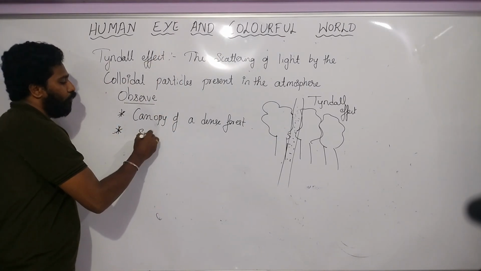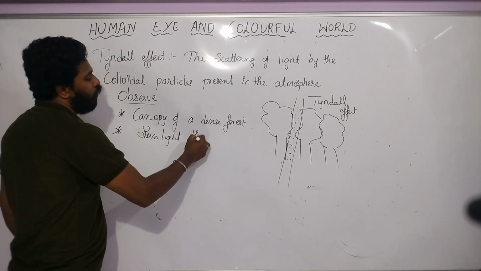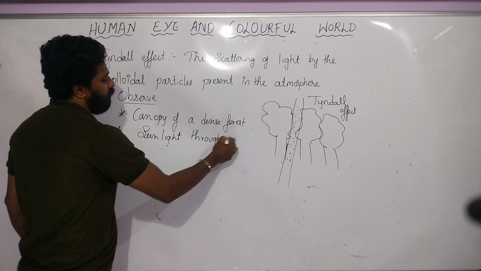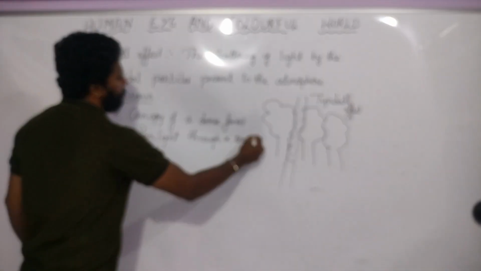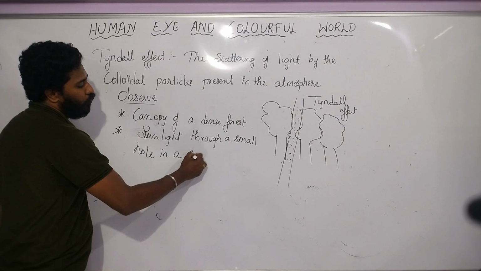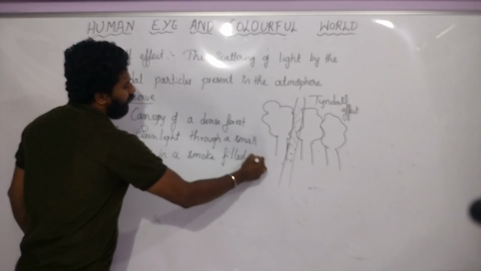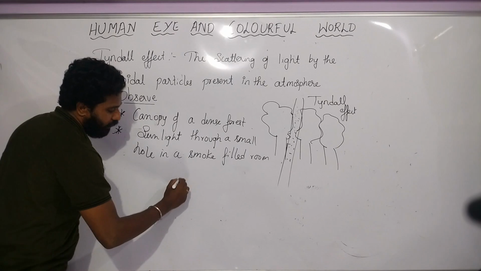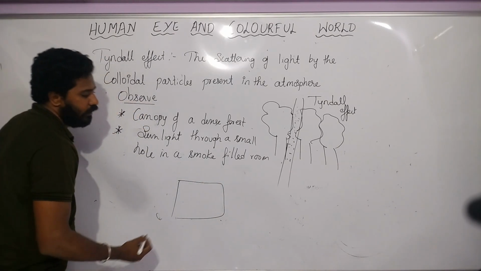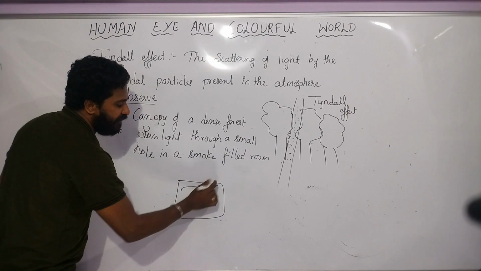Second one is sunlight through a small hole in a smoke filled room. Suppose you have a room that is full of smoke and a small hole.